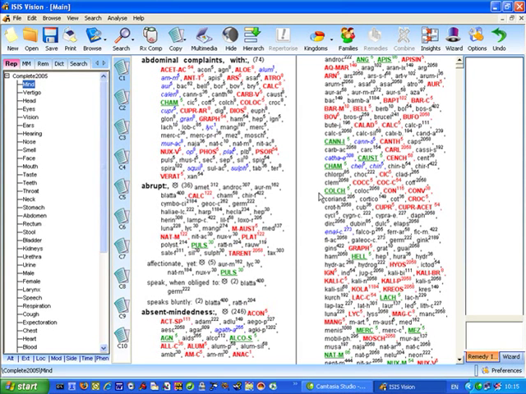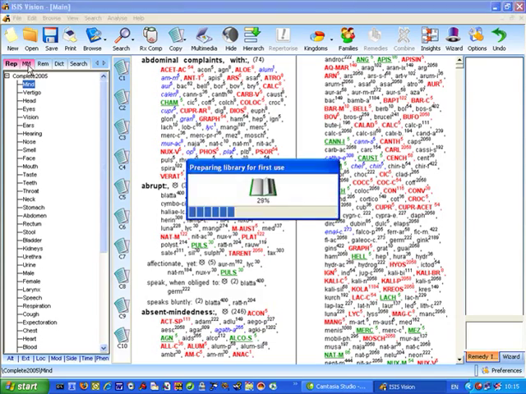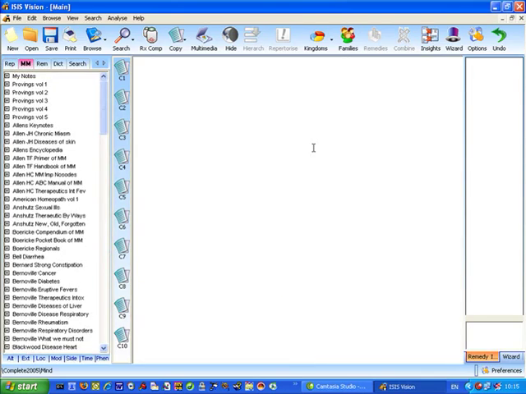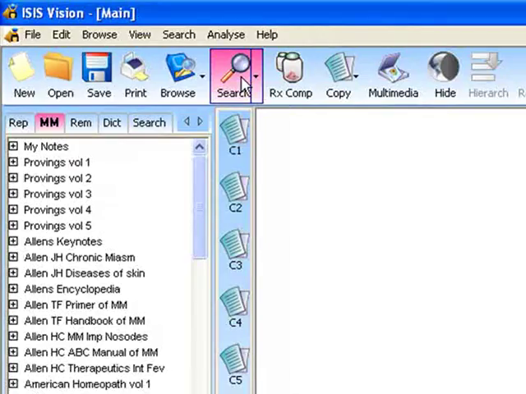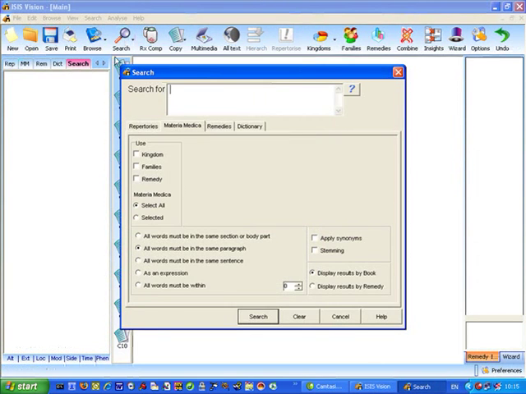To perform a basic Materia Medica search, let's first of all switch to the Materia Medicas by clicking the Materia Medica tab, and then we have to click the search icon on the toolbar here, as indicated by the mouse. One click here takes you into the search dialogues, where you can search repertories, Materia Medica, remedies and dictionary, and by clicking on the Materia Medica tab you're telling ISIS to search the Materia Medicas.